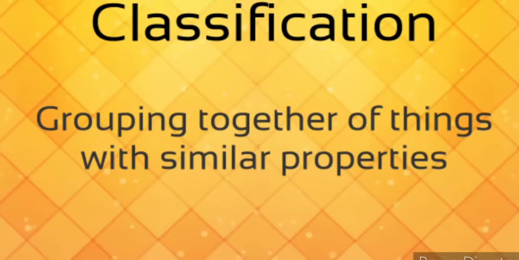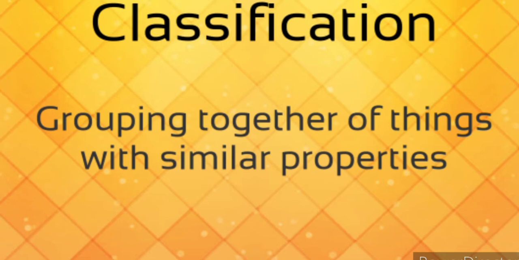Next topic is classification. Classification is grouping together things with similar properties. We see the properties of various materials, and the ones with the same properties are kept under one class or group.